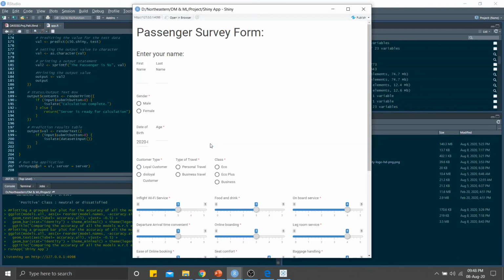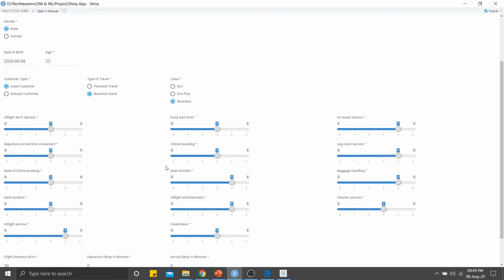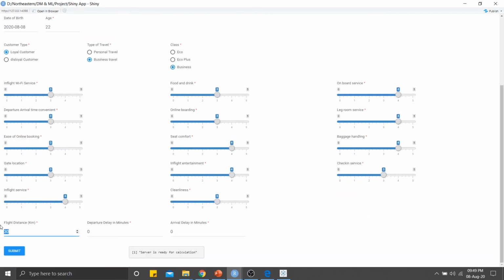Okay, so here is the passenger survey form. I will just enter in my details. Patil, male, new, loyal, just randomly entering values. I am just taking 3000, and once I click the submit button, it will show me that the passenger is satisfied.